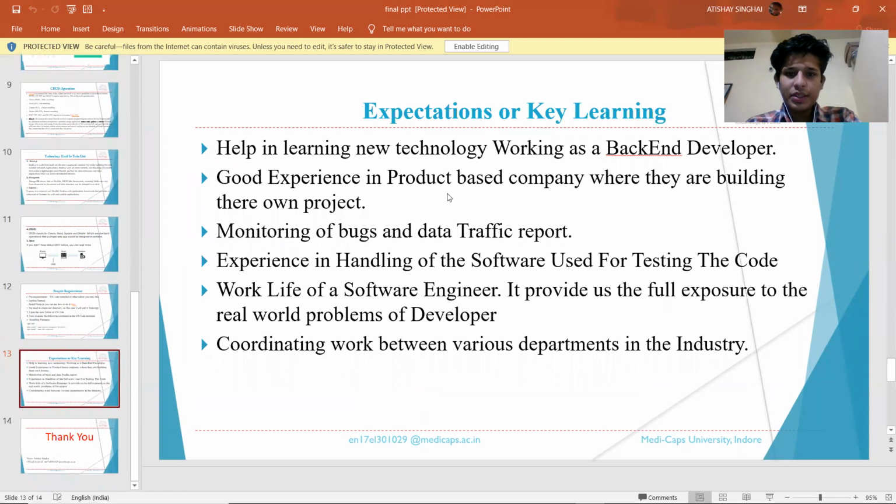So in this Walkover internship, there are many key learnings: learning new technologies, good experience in a product-based company which is building its own projects and working on them. Also experience in handling software, using testing code, also coordinating work between various departments in the industry.